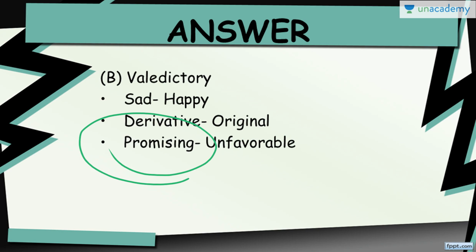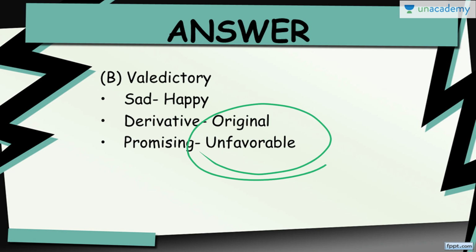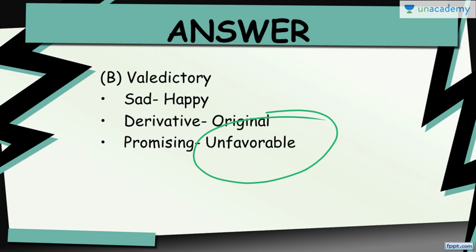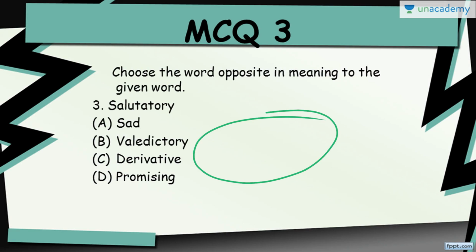Then the last one was promising. Something which shows that the future will be favorable. Something which is good, positive. And then we have the opposite as unfavorable. Like it's not going to be in our favor. It's not going to be promising. So when something is not going to be promising, it should be unfavorable. So we have found 4 antonyms in this question.